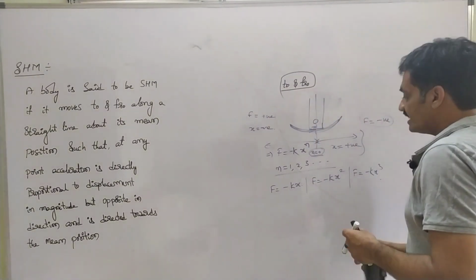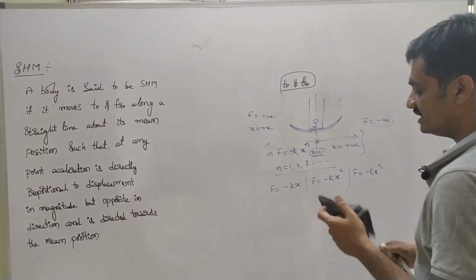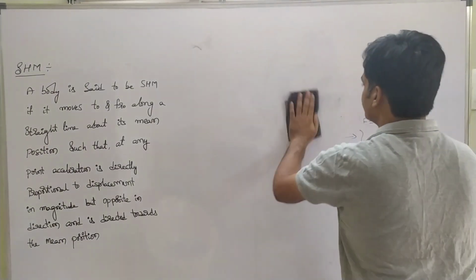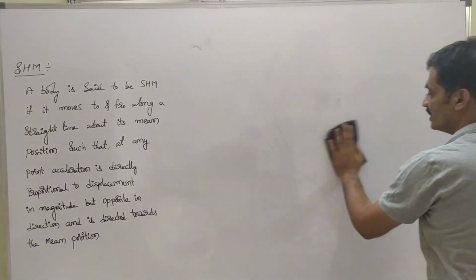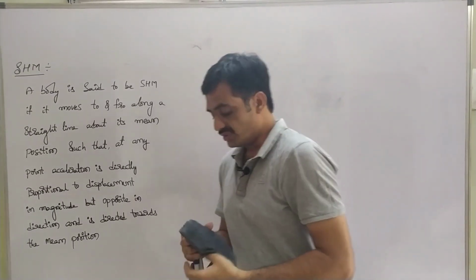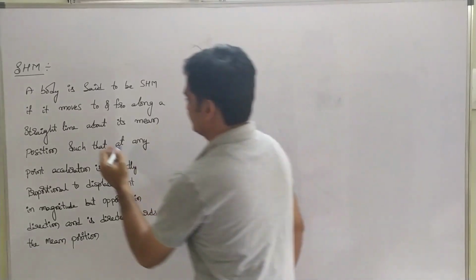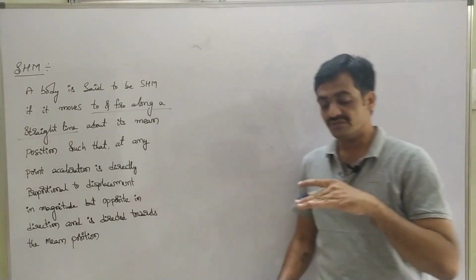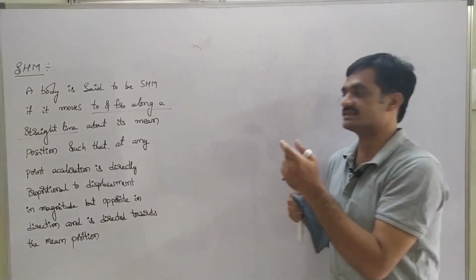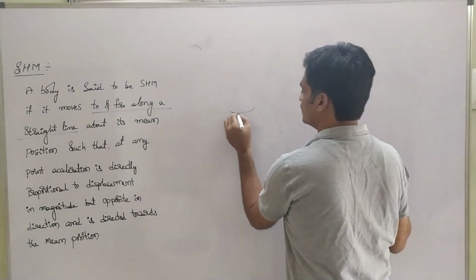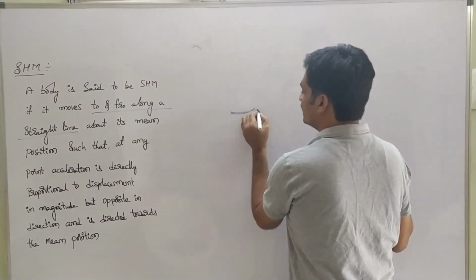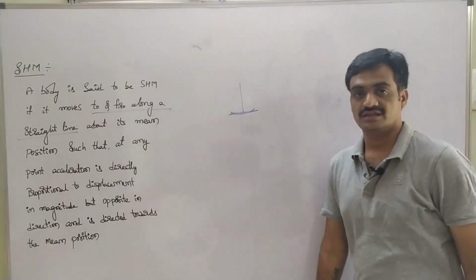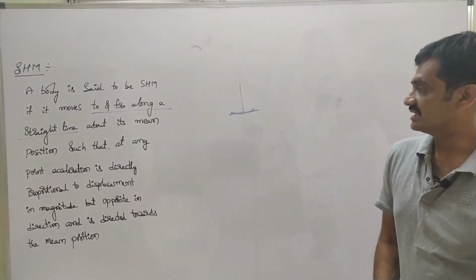So here in the case of oscillatory motion, we represented that the force is directly proportional to x to the power of n, whereas in the case of simple harmonic motion, the body is moving in a straight line. The to and fro motion is along a straight line, which means we consider the oscillation to be very small, a negligible oscillation. Then automatically we can represent that the to and fro motion is a straight line in this case.